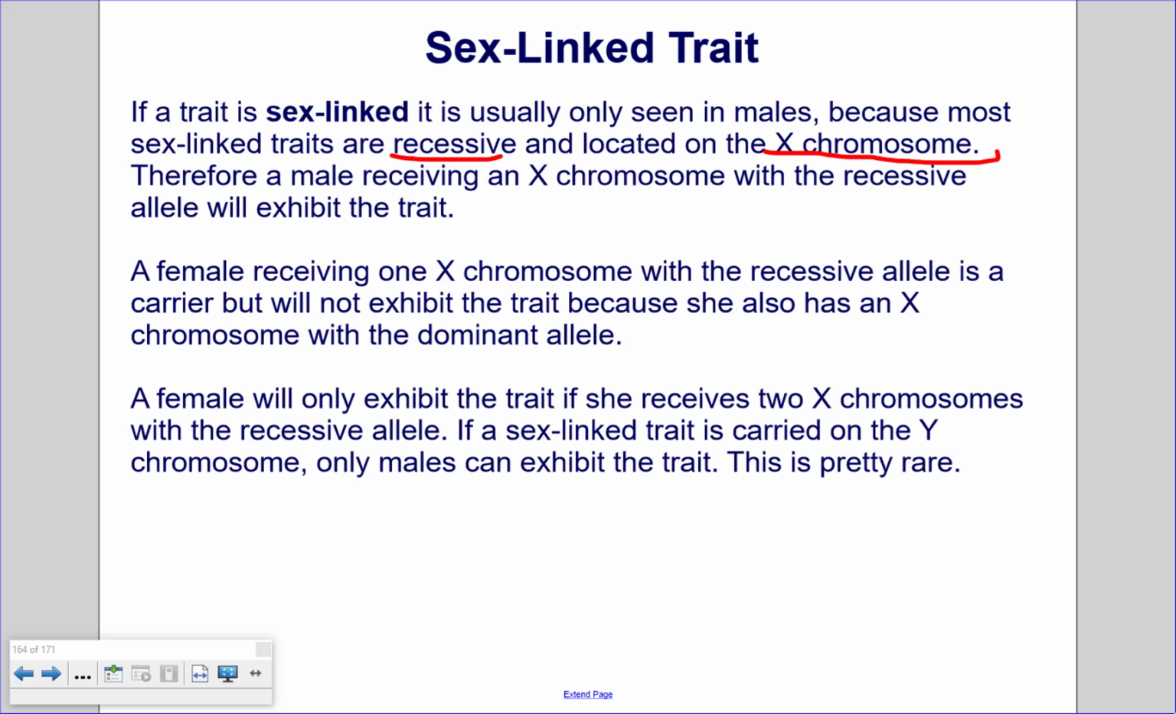A female receiving one X chromosome with the recessive allele is a carrier, but will not exhibit the trait because she also has an X chromosome with a dominant allele. A female will only exhibit the trait if she receives 2 X chromosomes with the recessive allele. She has to be homozygous recessive. If a sex-linked trait is carried on the Y chromosome, then only the males can exhibit that trait, but this is pretty rare.